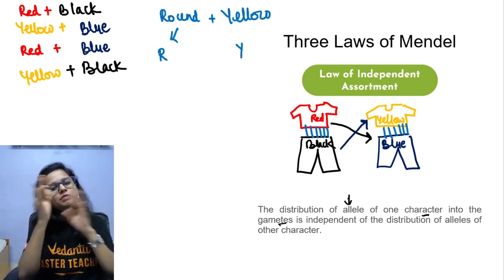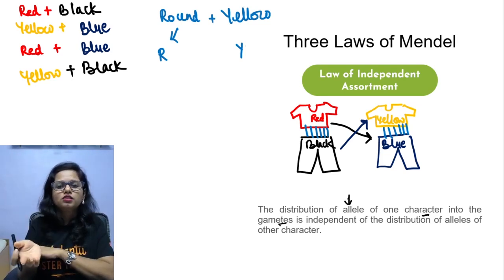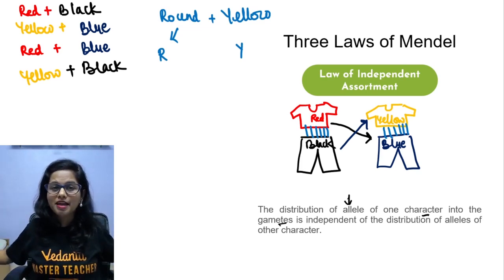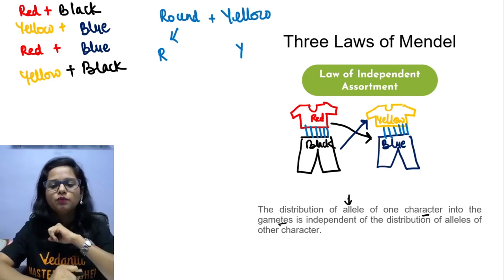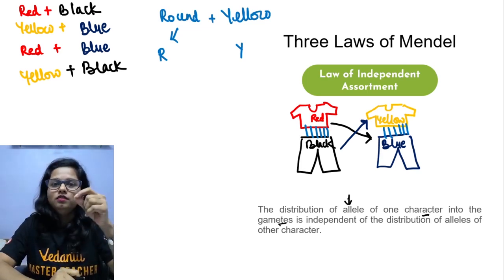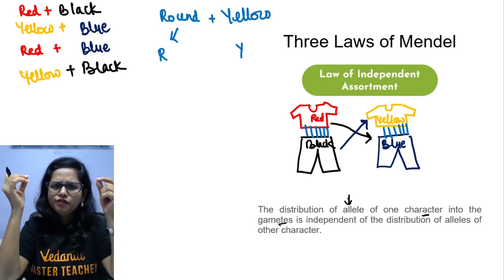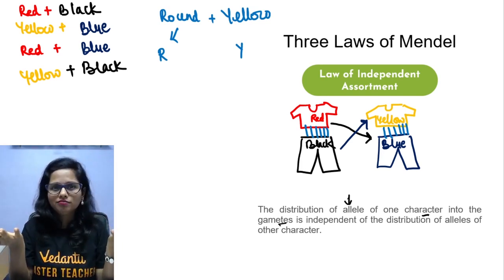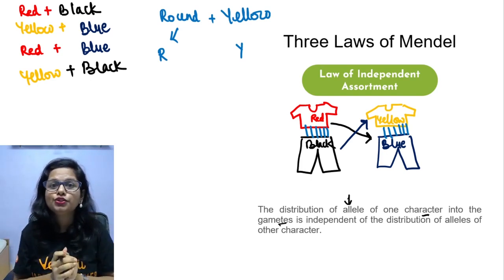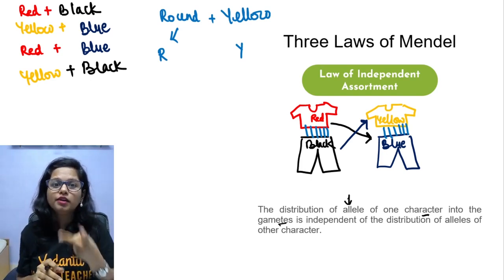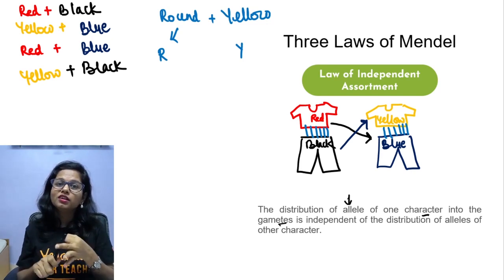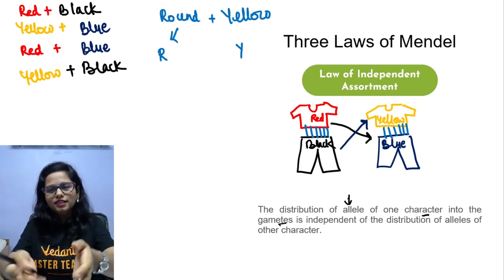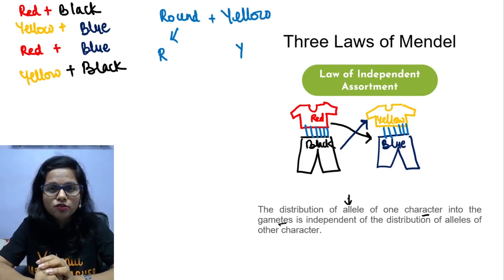Similarly, the factors controlling the wrinkled and green appearance are present separately. That's the reason why in the parental generation we had pure round yellow and pure wrinkled green, but in the F2 generation we had 2 new phenotypes: round green and wrinkled yellow, along with round yellow and wrinkled green. Yes or no? So this is the law of independent assortment.